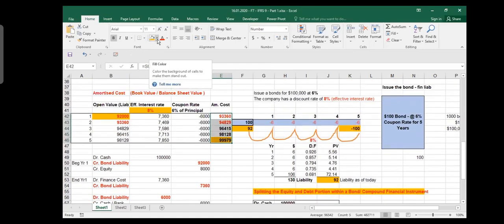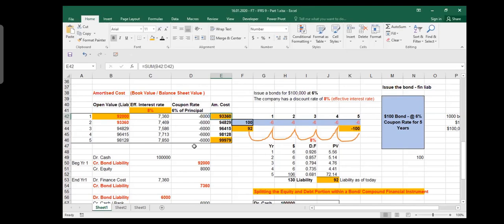Now, if somebody asks you what is amortized cost, you will say amortized cost means that I find out the present value of my liability, step 1. Then I increase it with the effective interest rate. I subtract the coupon rate, the interest which I actually have paid out. Whatever balance comes in, that balance is called amortized cost.